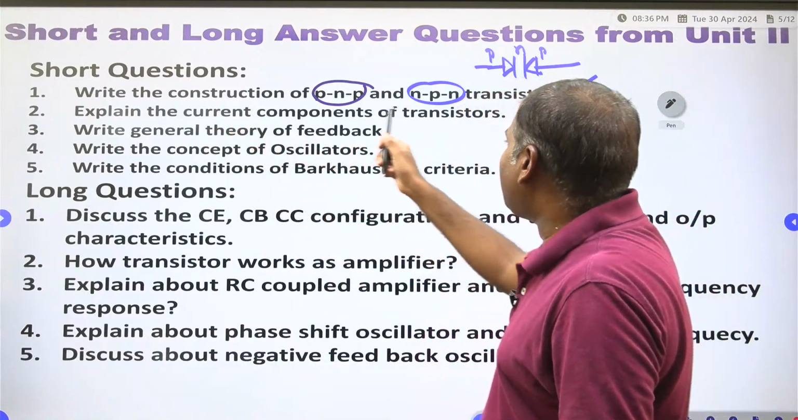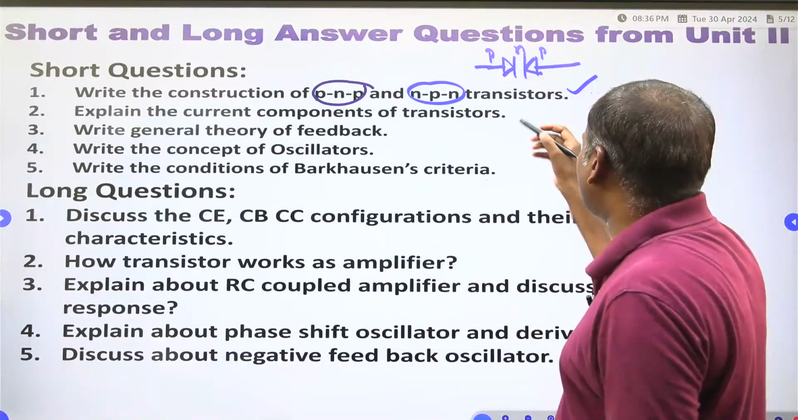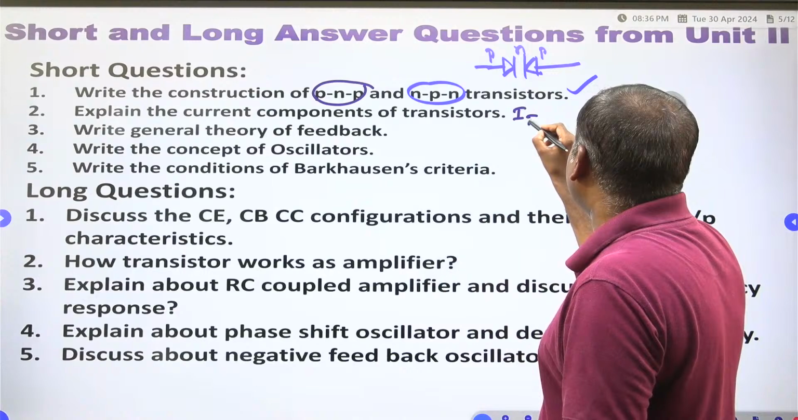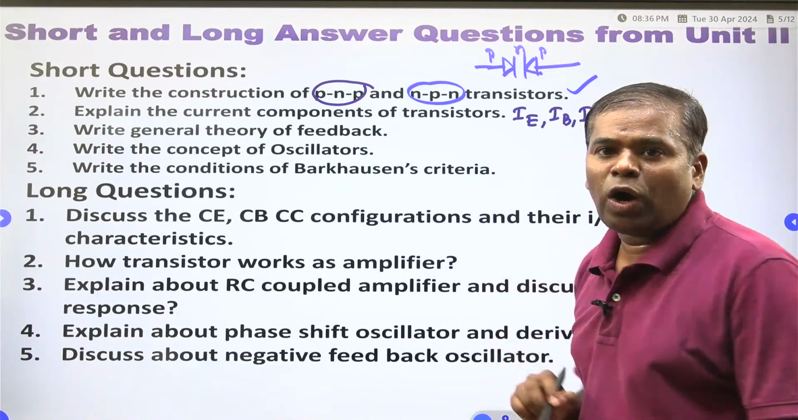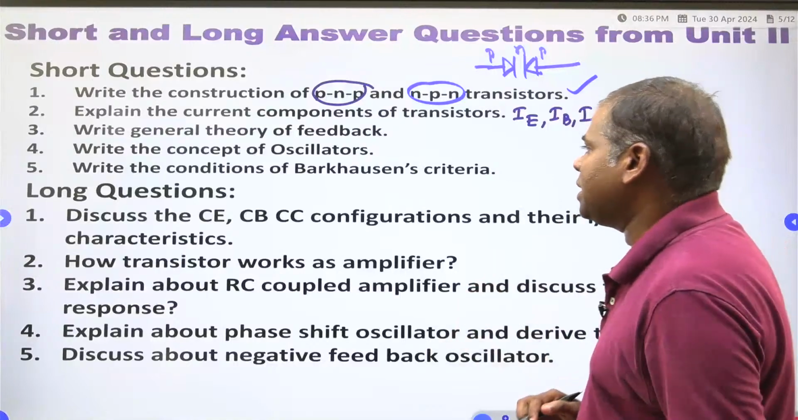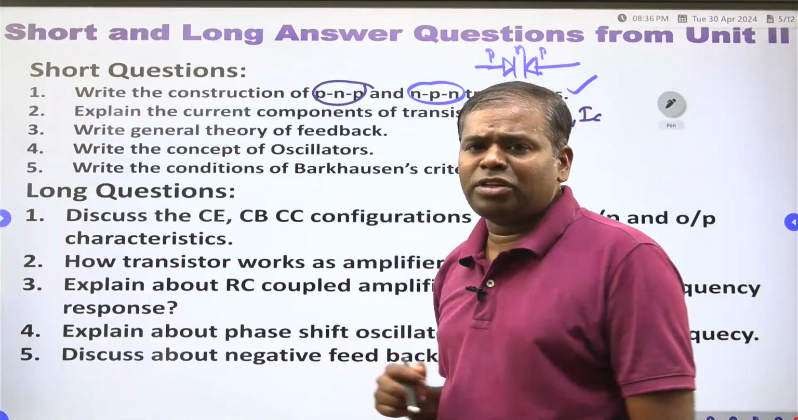Explain the current components of a transistor. Already I told current components, emitter current, base current, collector current, you have to explain. This is very very important. Write the general theory of the feedback.